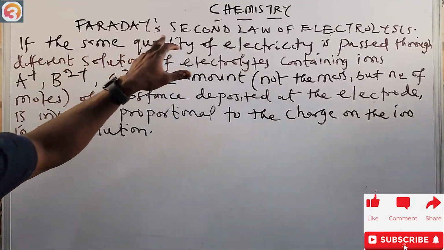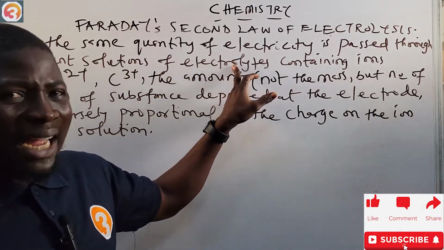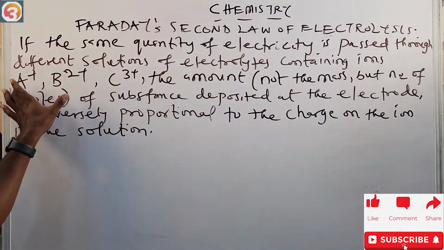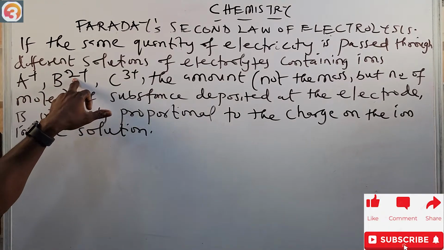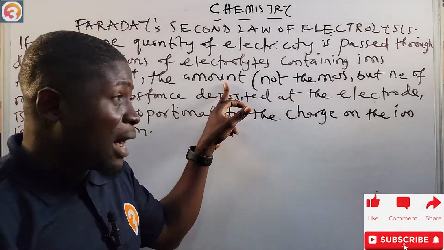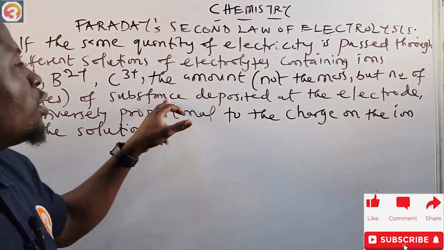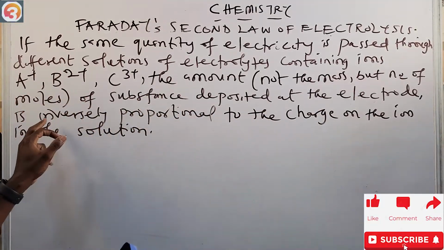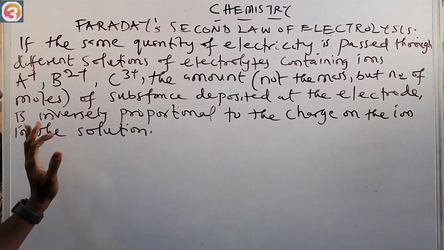If the same quantity of electricity is passed through different solutions of electrolytes containing different types of ions, A plus, you can see this one is a univalent ion, this is a divalent ion, this is a trivalent ion. They say the amount, not the mass, but the number of moles of substance deposited at the electrode is inversely proportional to the charge on the ion in the solution.